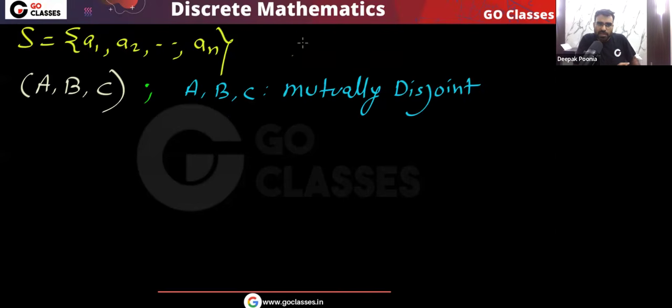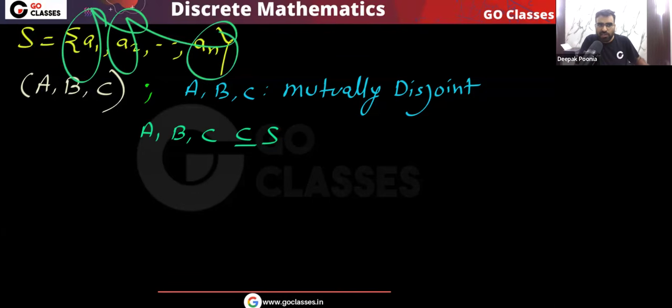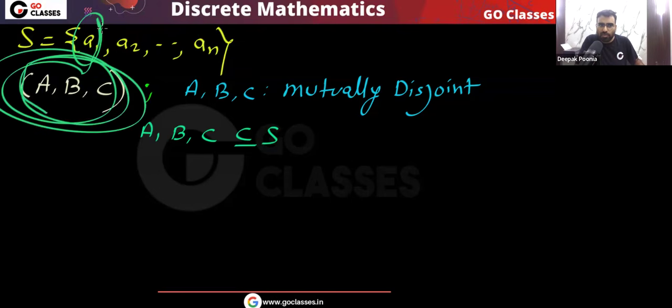Very simple. And they are subsets of S. Remember, this A, B, C are subsets of S. I hope you understood this question. So tell me, how many of these ordered triples can I create? For each element of this set S, you find how many choices are there. For every element, we need to decide whether it goes to one of them, two of them, three of them, or none of them.